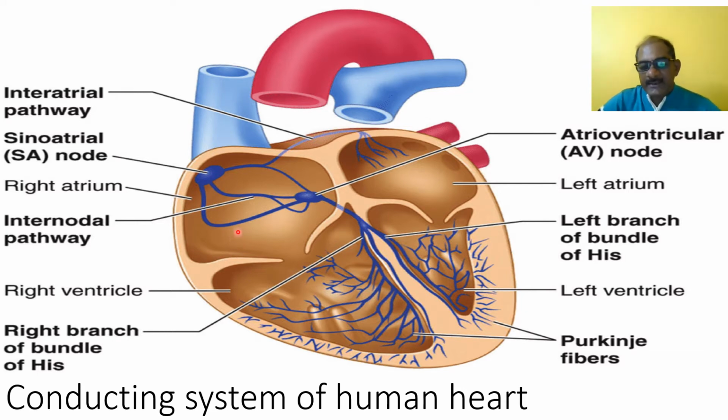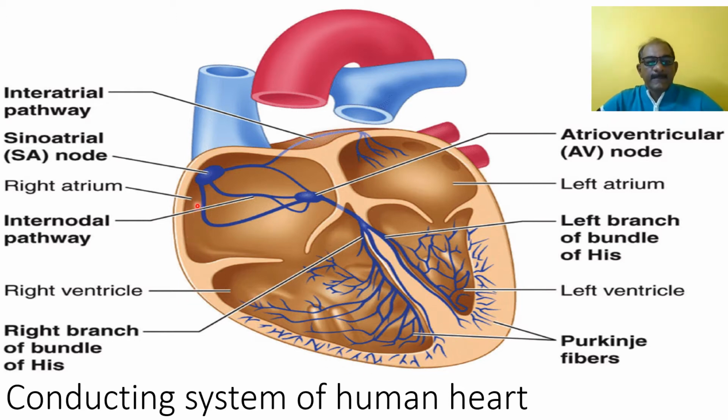So the human heart is myogenic. Two types of heart occur in living organisms, one myogenic, another neurogenic. Human heart is myogenic, which means its contraction and relaxation occur with the help of muscle.